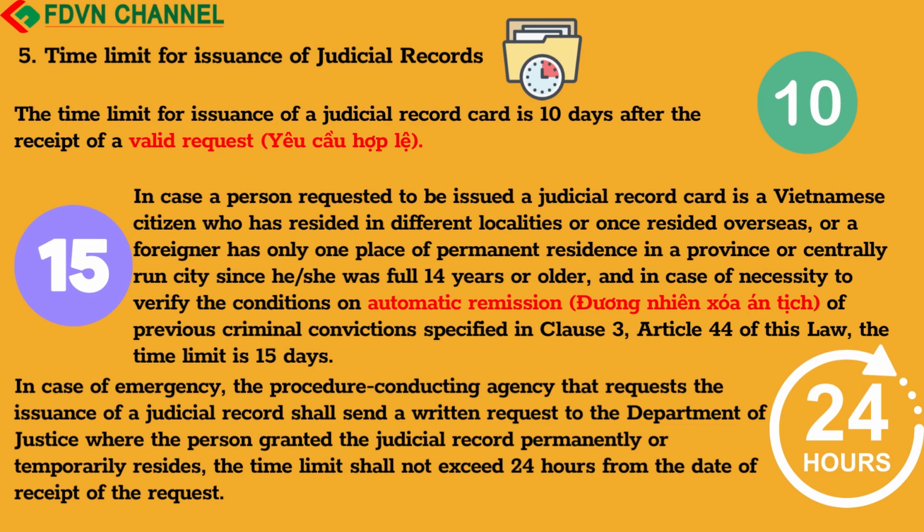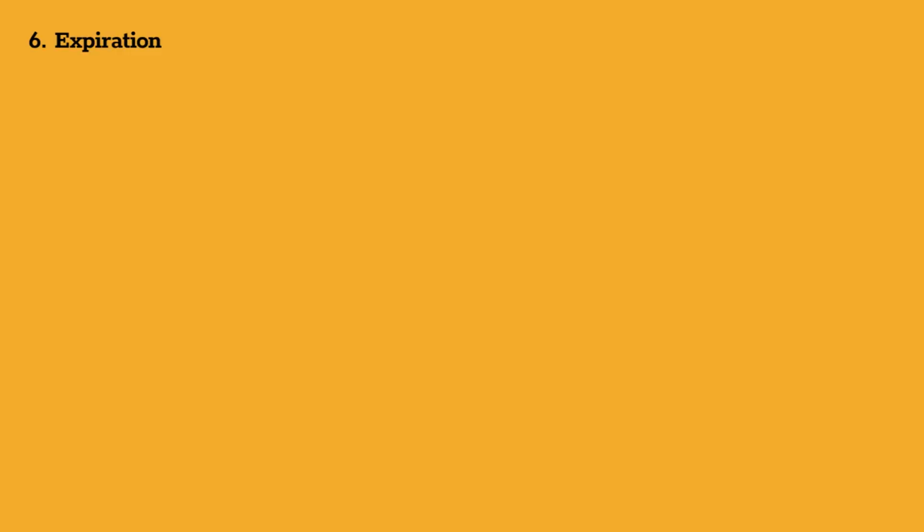In case of emergency, the procedure conducting agency that requests the issuance of a judicial record shall send a written request to the Department of Justice where the person granted the judicial record permanently or temporarily resides. The time limit shall not exceed 24 hours from the date of receipt of the request.